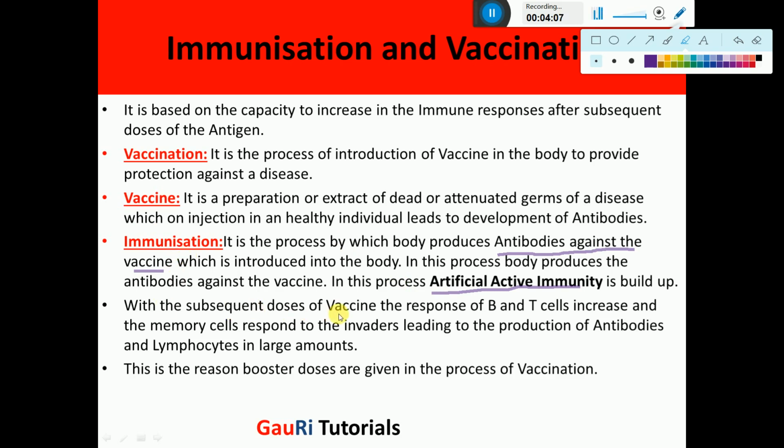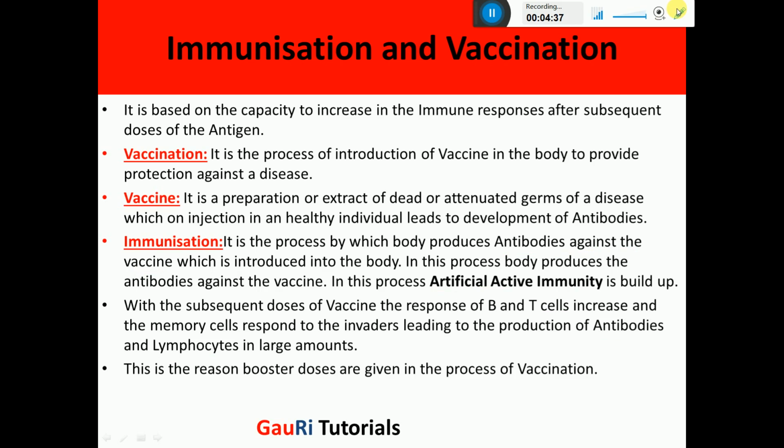Now when subsequent doses, more and more doses of vaccines, are given after a certain time period, the response of B and T cells, which are specific immunity, is greater. It leads to a larger production of antibodies and lymphocytes. They are produced in large amounts. So that is why, to increase the immunity process or immunization, booster doses are given so that we can protect ourselves from the disease.